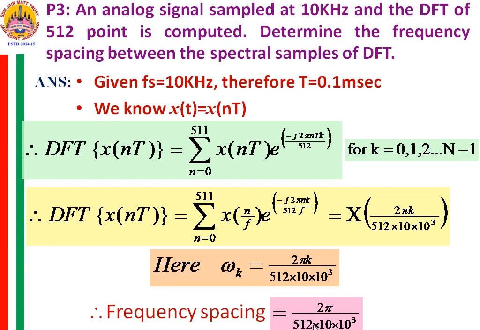Generally we do not denote this 10 into 10 raised to 3 because we assume that spacing with which we have sampled. But if you want the exact spacing, likewise you can find the exact frequency spacing between each of the frequency components. This is how you find it out.